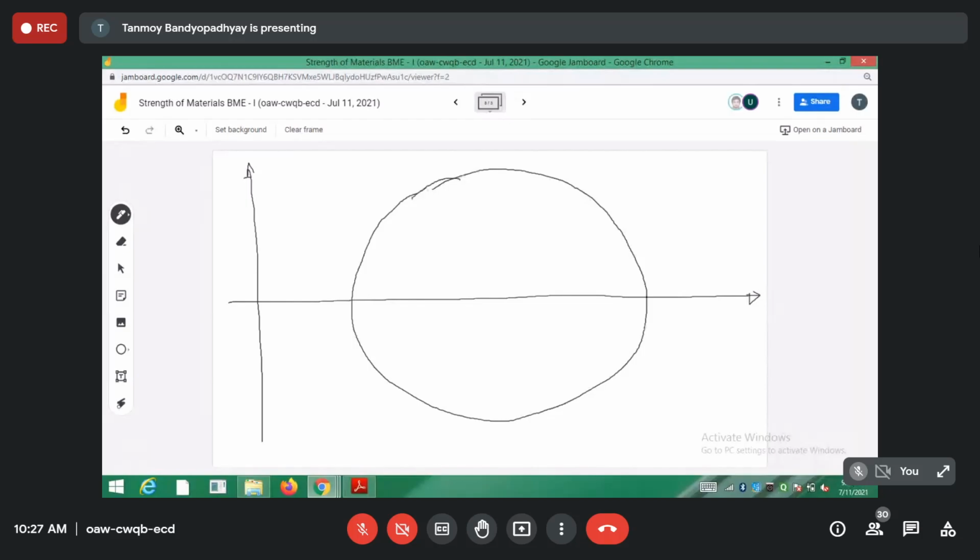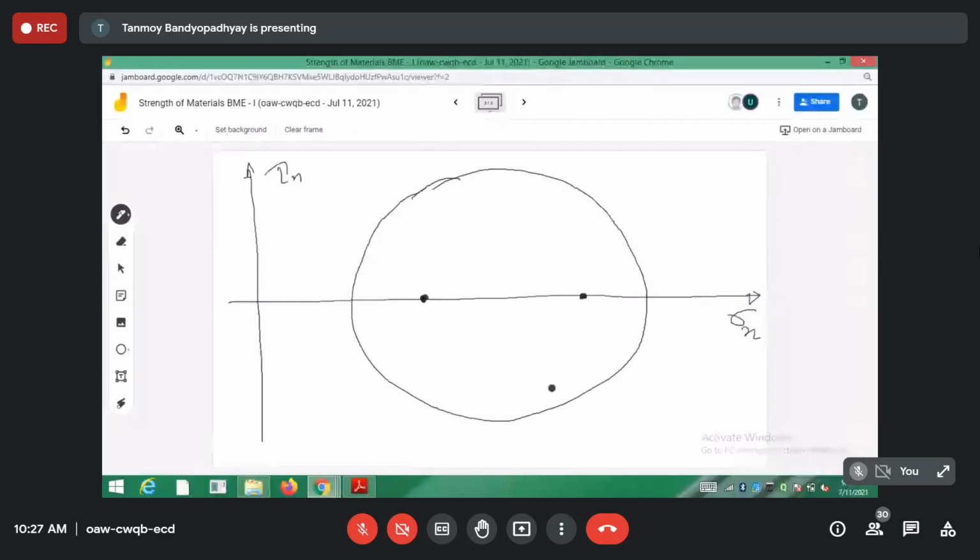Okay. So initially, what is the step? Forget the circle. Initially, you have to take two axes. One is sigma n and the other is tau n. Then you have to plot the two points, sigma y and sigma x. So I am plotting two points. This is one point, and this is the other point. So this is sigma x, this is sigma y. Then you have to bisect these two.